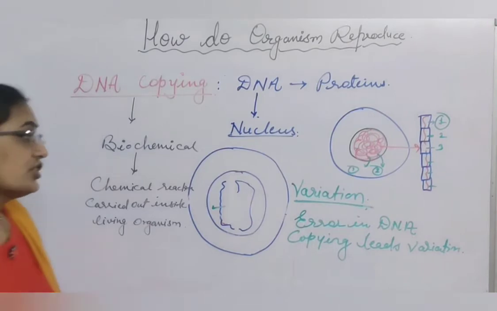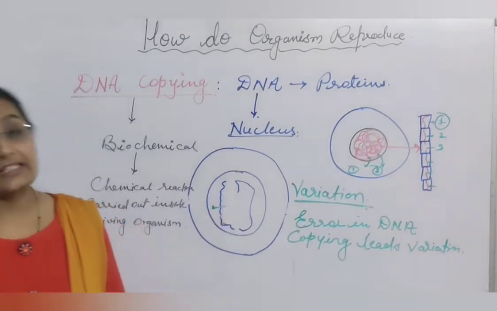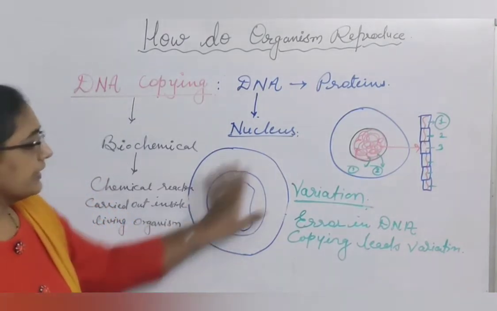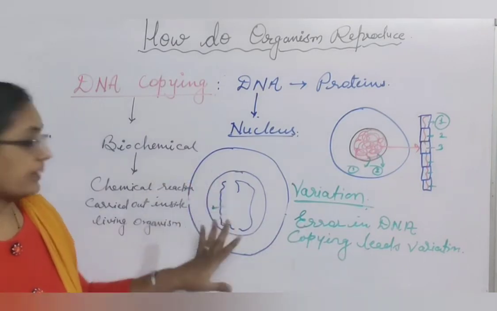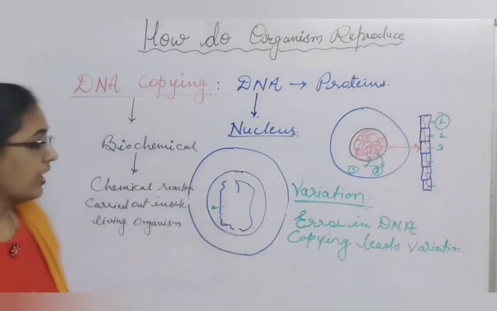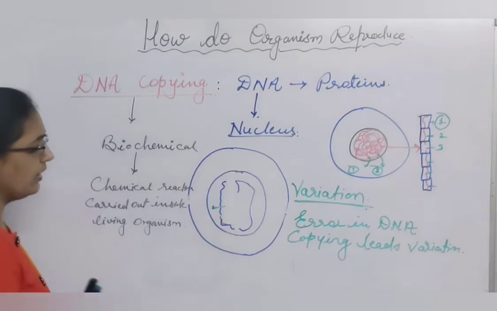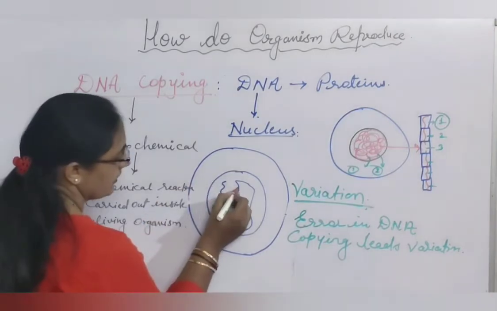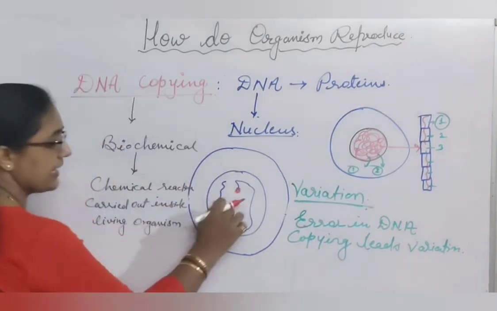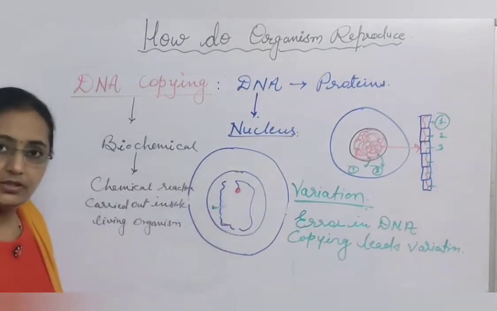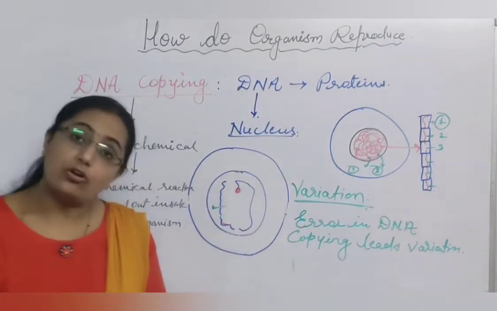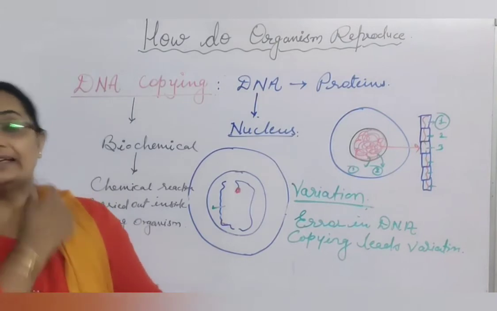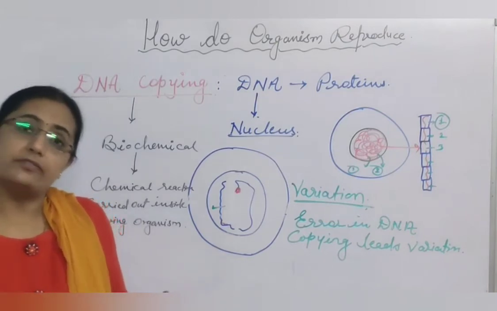When this variation accumulates for several generations, whatever variation takes place during DNA replication, even a very small amount of variation, is carried to the next generation. In the next generation, when that offspring reproduces, it will again show certain variation.